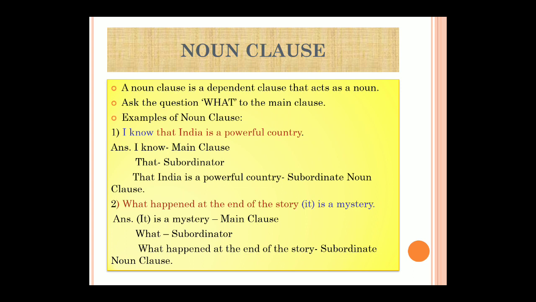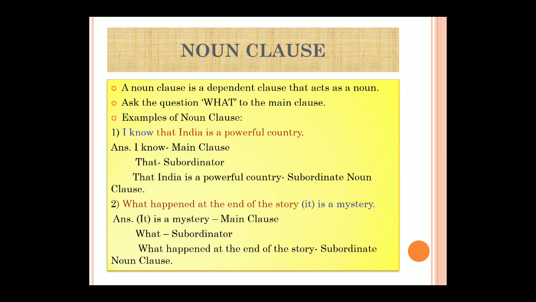So first find out the main clause. Now which is a main clause? A clause that has a subject and a verb. Now a subordinate clause, as I told you in the earlier lecture, begins with a subordinating conjunction, also known as a subordinator. In short we call it a subordinator.